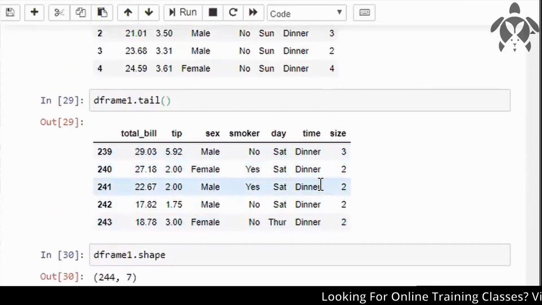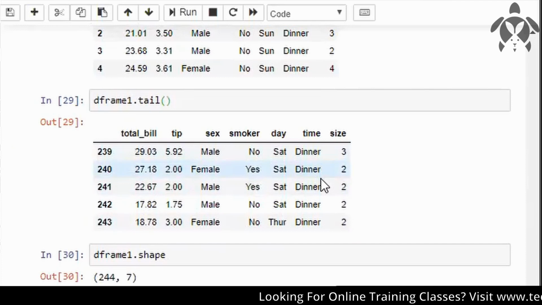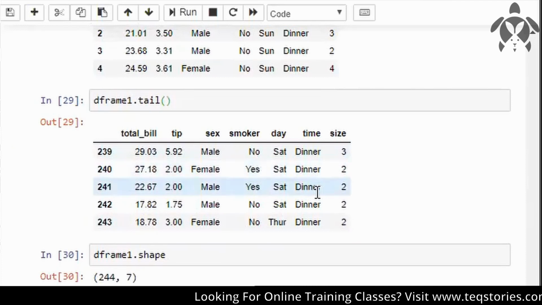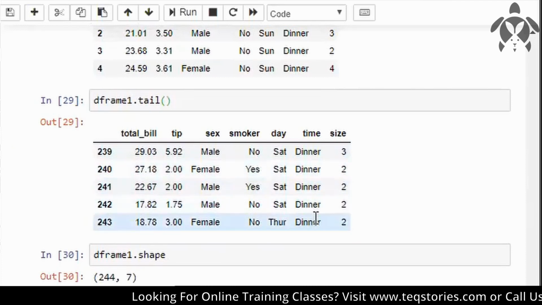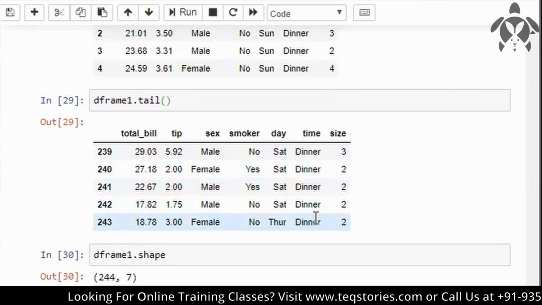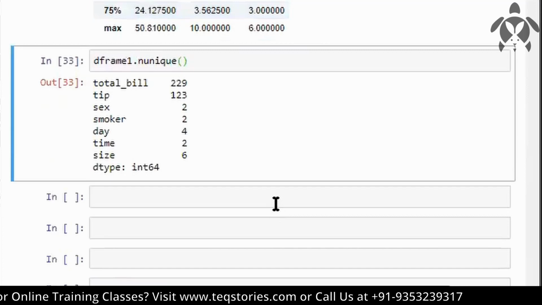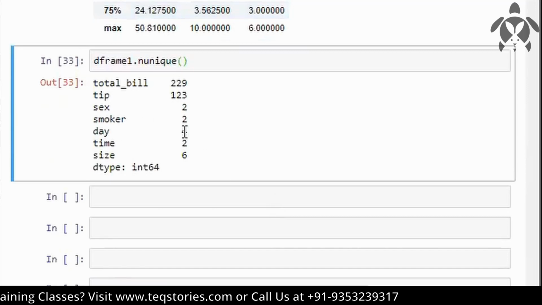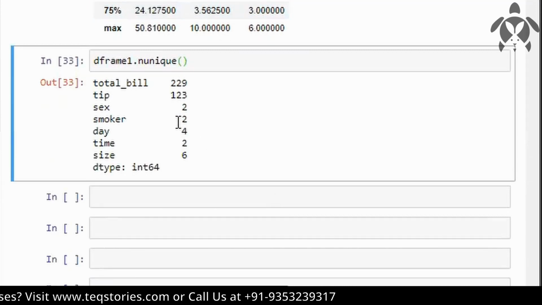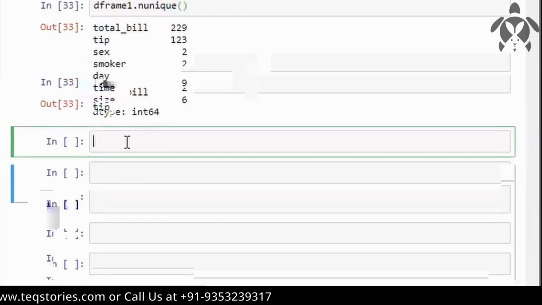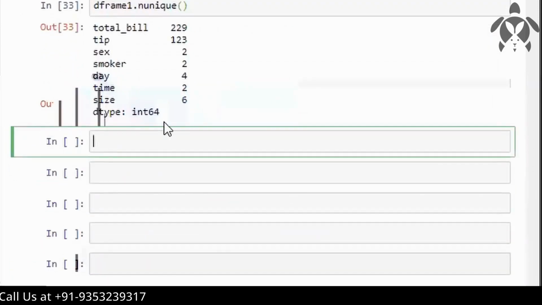In a restaurant we go either for lunch or for dinner, right? And there are very rare cases where you go in between for brunch or breakfast also. So that's why we are getting two values only here. And the day has 4 days, there might be 2 or 3 days of holidays. Now we will visualize and see how to analyze data. So these are my unique values inside the data.